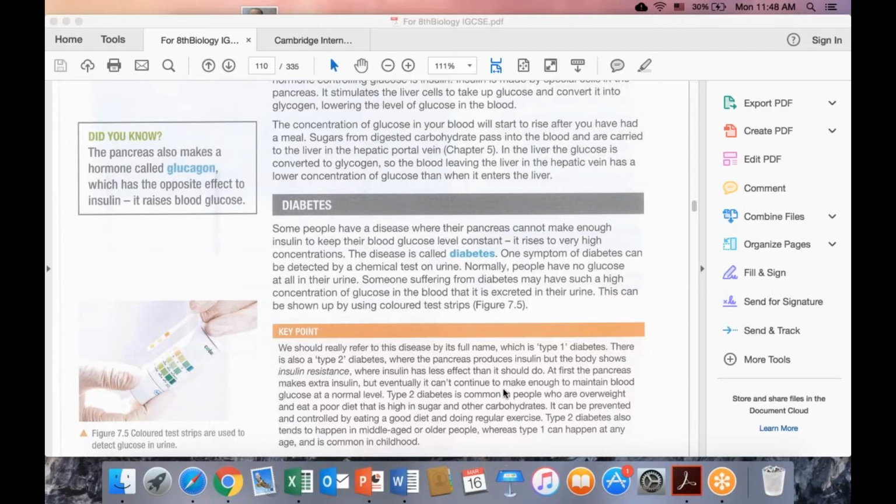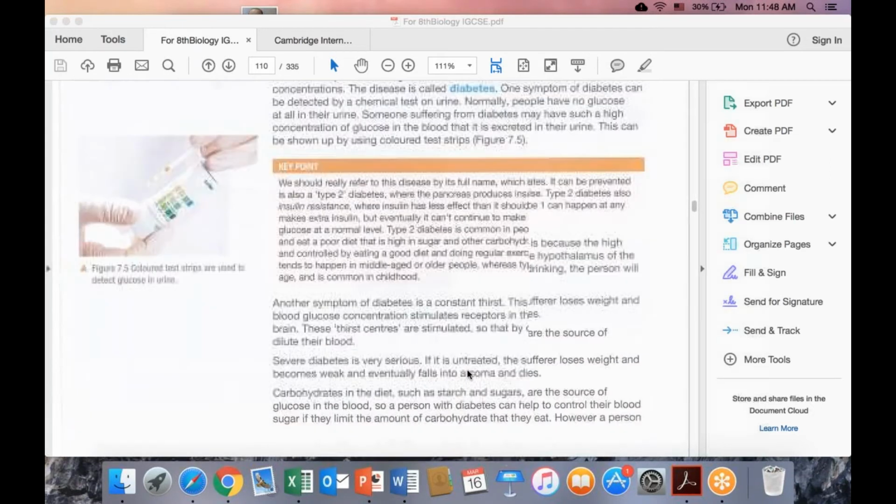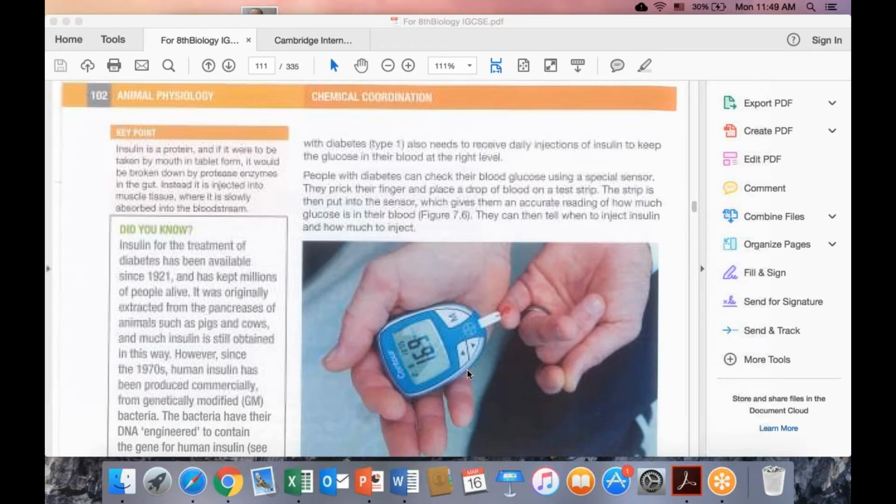In type 1, we can observe it even in small kids. It is a little bit rare. But type 2 diabetes we can see in many people, so it is a little bit common in our society. It originates maybe from being overweight. But in diabetes type 1, actually the human being has resistance to insulin. Insulin is produced by the pancreas, but we cannot react to the insulin hormone. So this is also a very important situation.